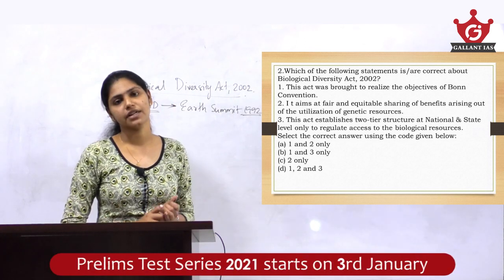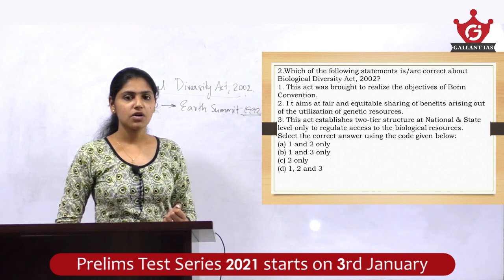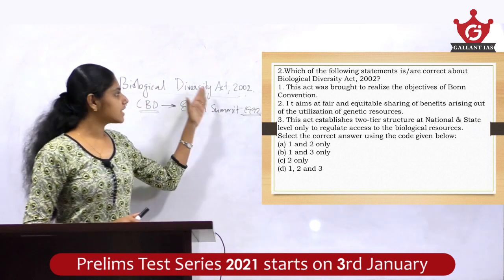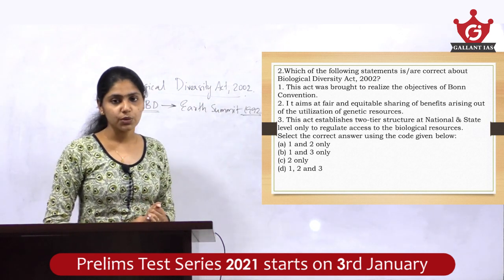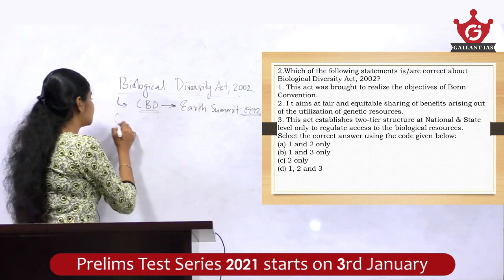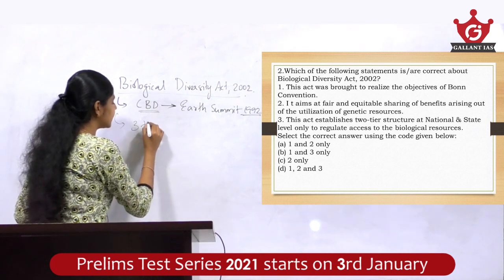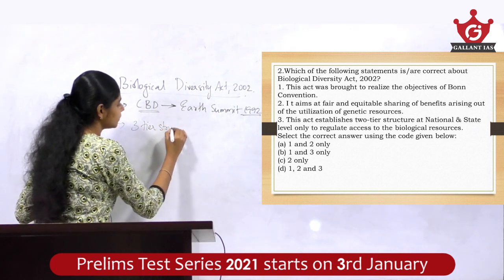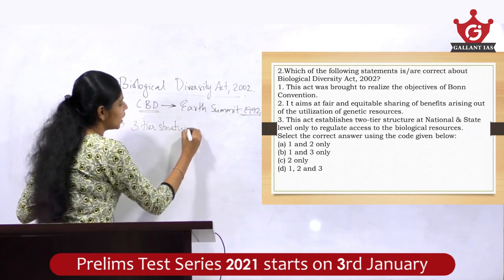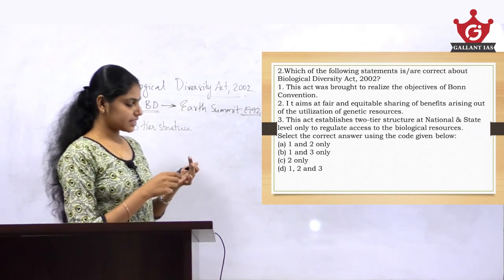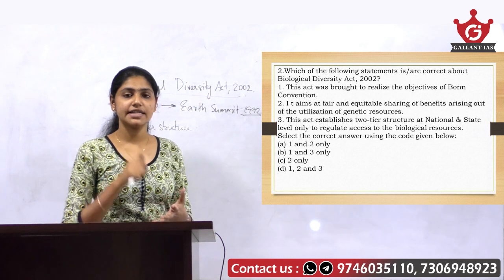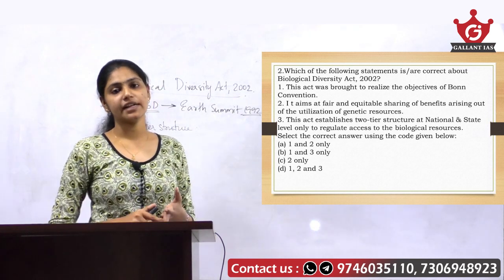And yes, that statement is wrong. Why? Because under the Biological Diversity Act of 2002, there is provision for a three-tier structure, at the national, the state and the regional level, for the